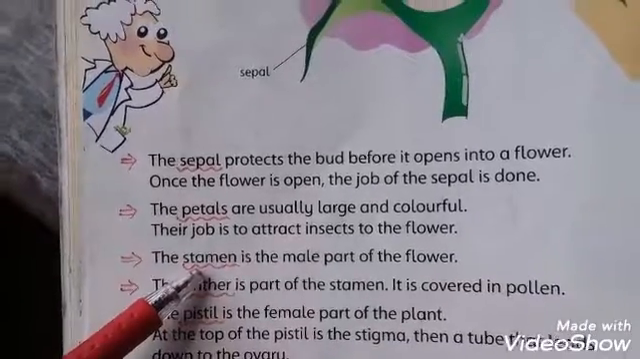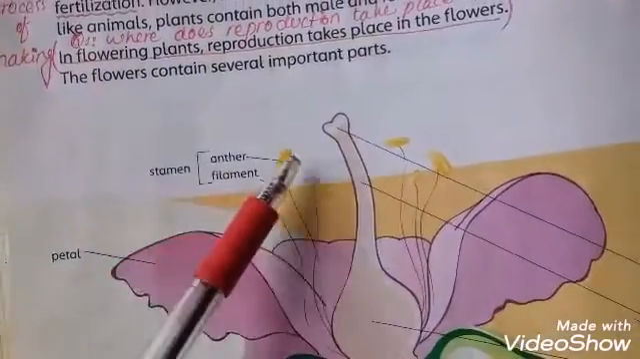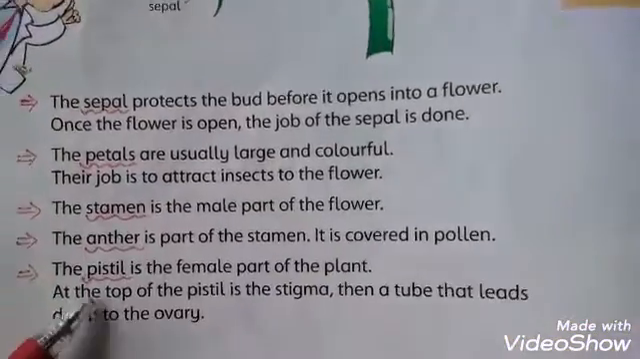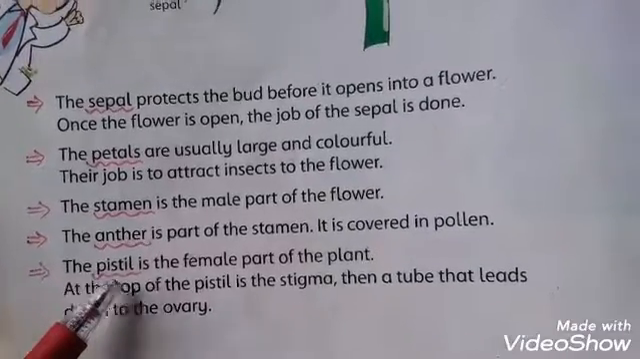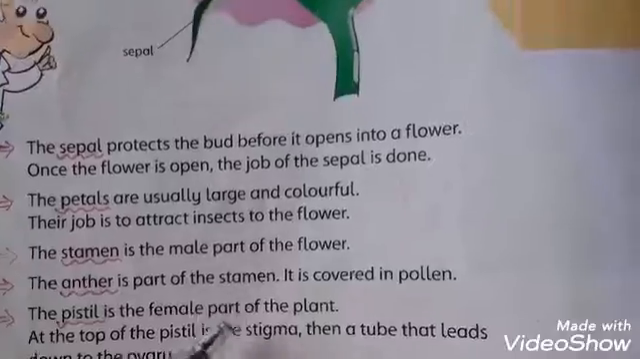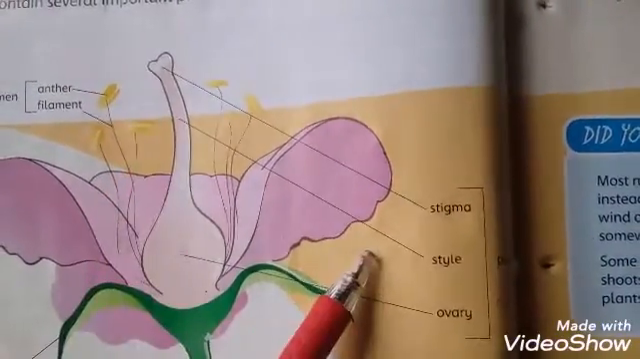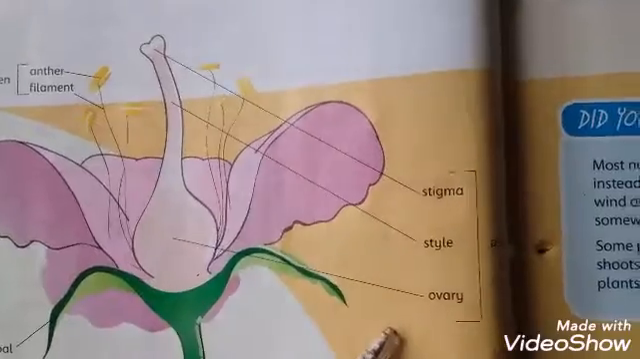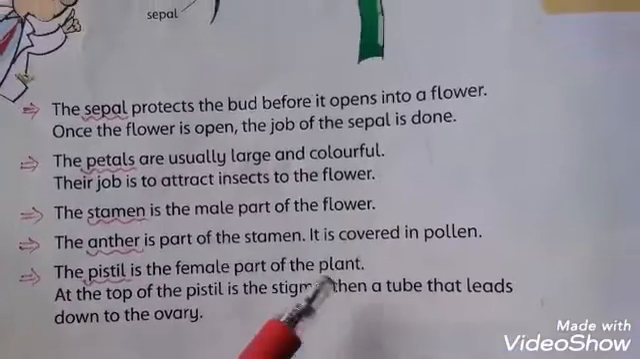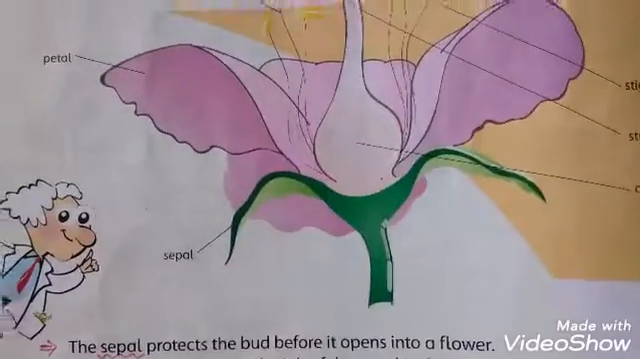Now stamen. As we know, the stamen is the male part of a flower, which includes the anther, this one, and the filament, the hair-like structure. Pistil. It is the female reproductive part of a plant. It includes the stigma, the upper part, in between the style, and in the last the ovary, collectively known as the pistil. At the top of the pistil is the stigma, then a tube leads to the ovary.